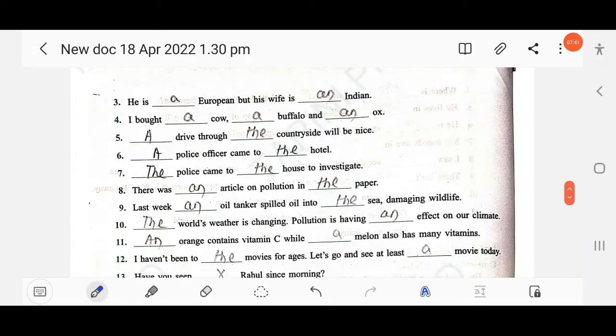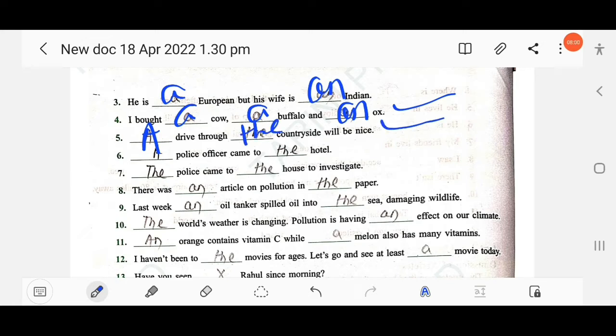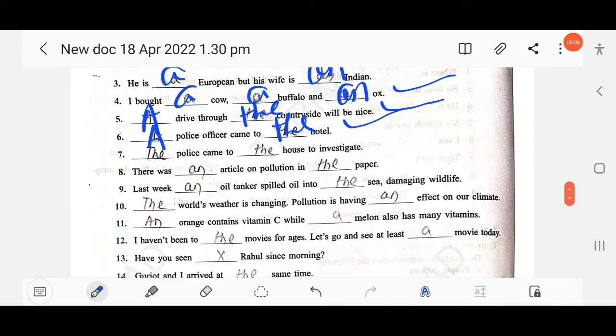The next, here he is a European, not an. Okay, he is a European, but his wife is an Indian. The next, I bought a cow, a buffalo and an ox. The next, a drive through the countryside will be nice. The next, a police officer came to the hotel. The police came to the house to investigate.